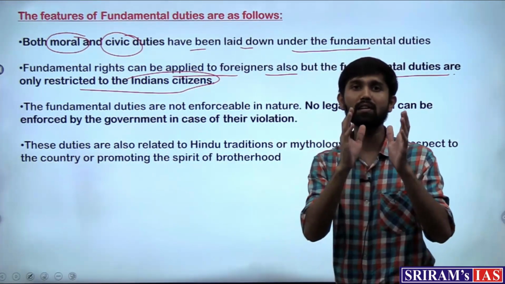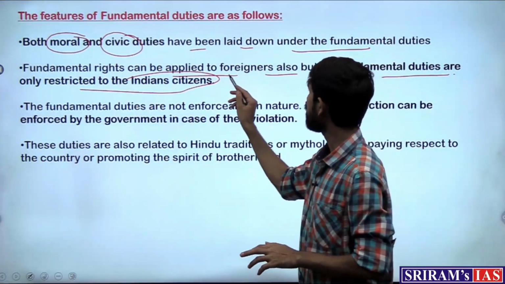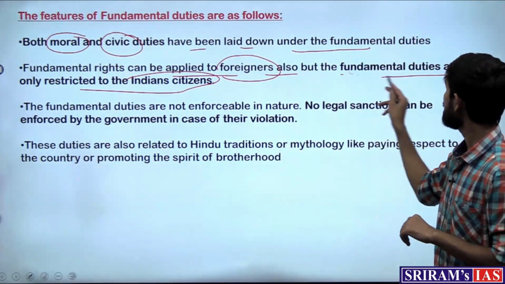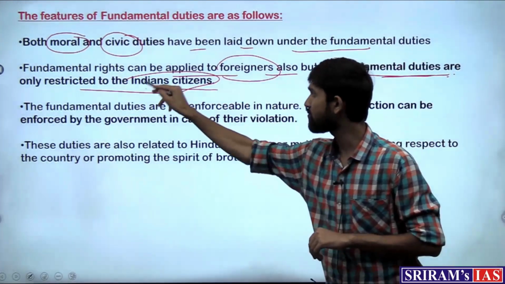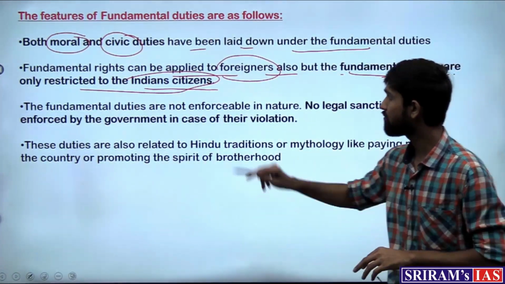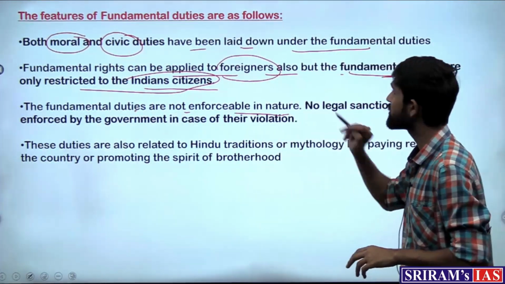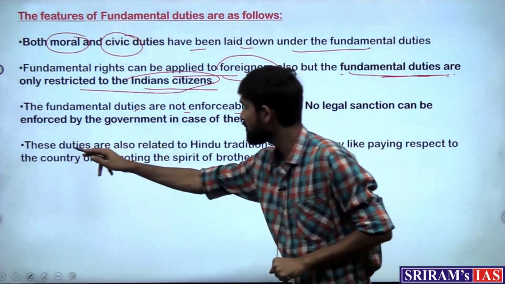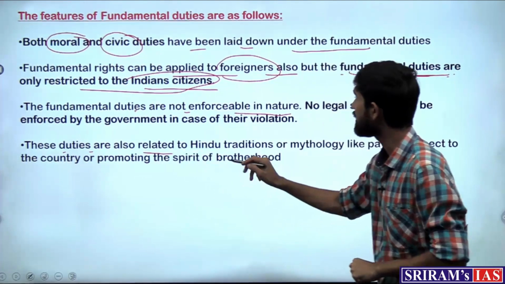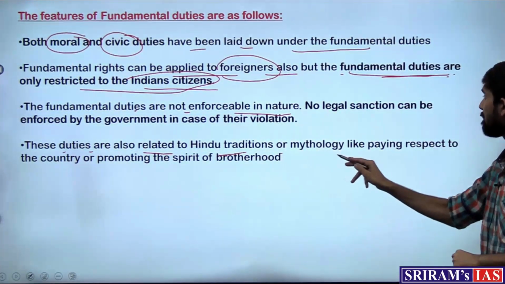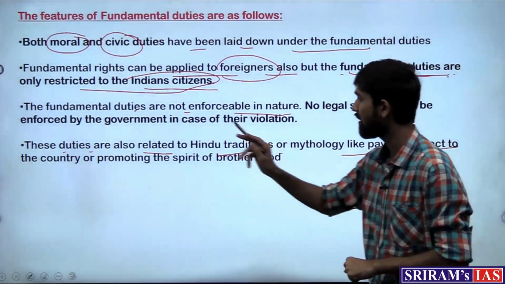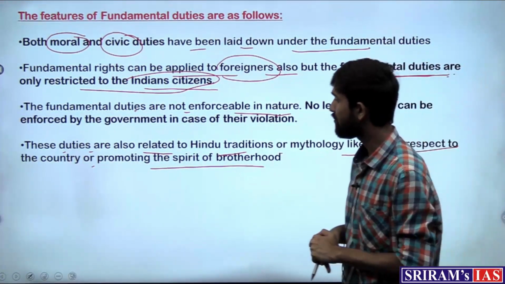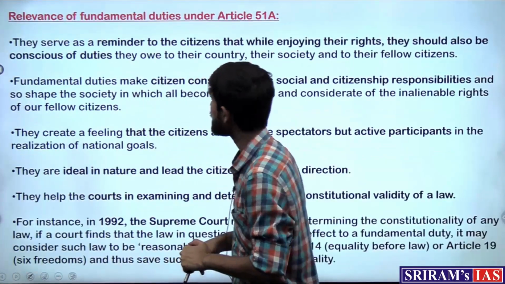It is the fundamental rights only which are there for some foreigners and some citizens, but the fundamental duties are only there for the Indian citizens. And the fundamental duties are not enforceable in nature. We saw this. And these duties are also related to Hindu traditions or mythology, like paying respect to the country or promoting the spirit of brotherhood. So these are the features of the fundamental duties.